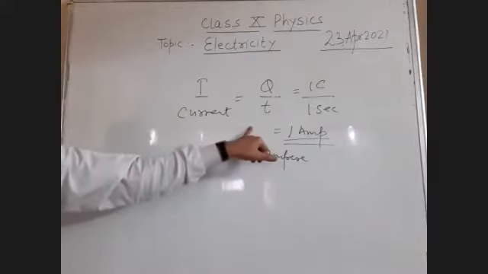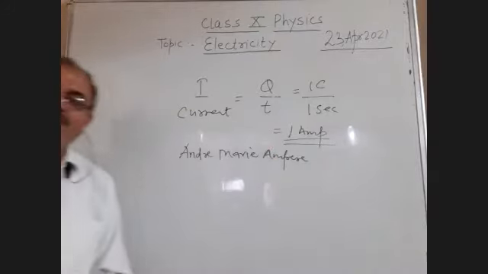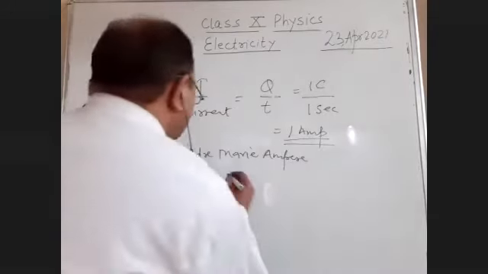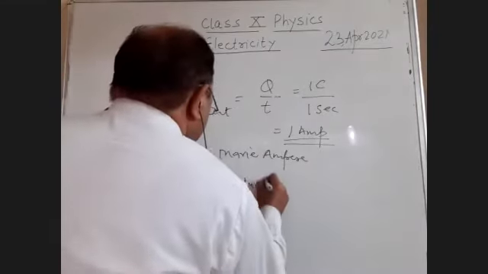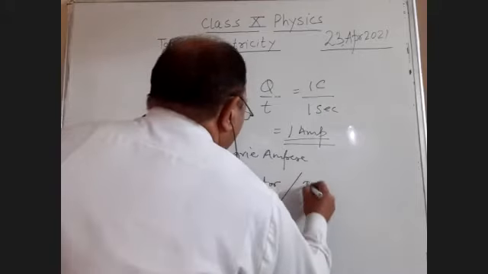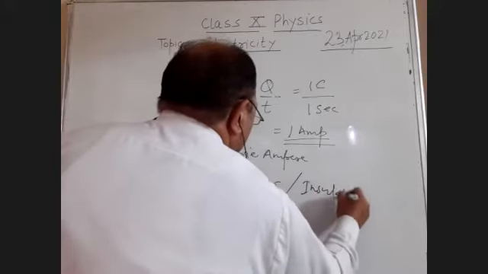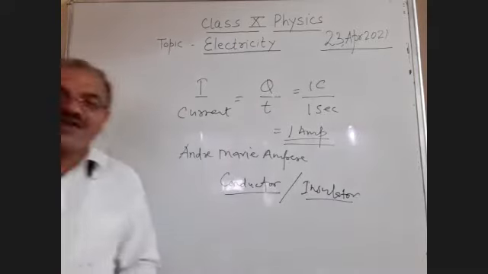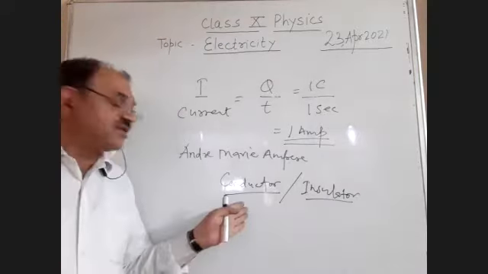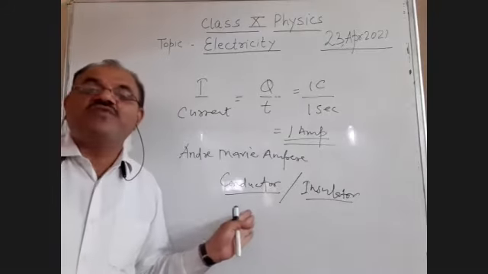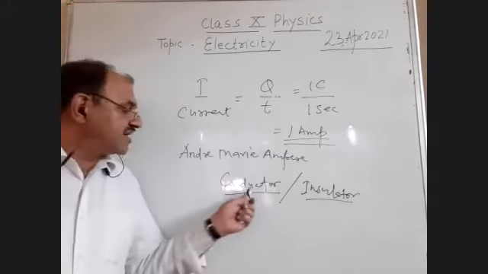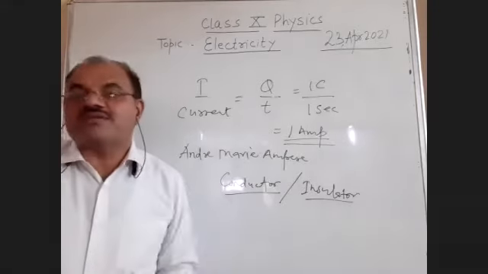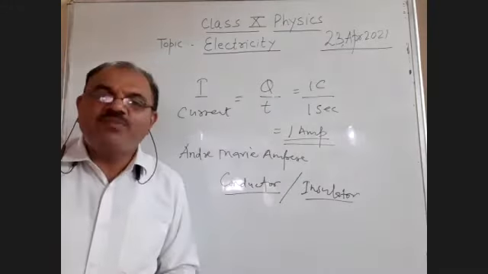Is it clear, student? Now, here two words arise: conductor and insulator. What is a conductor? Conductors are those materials or substances through which current can pass. For example, copper wire, iron, aluminum.